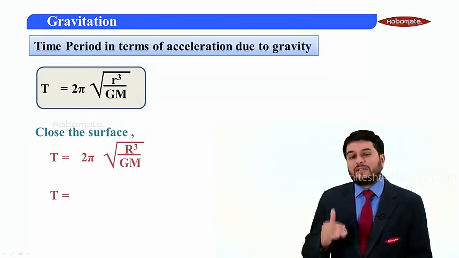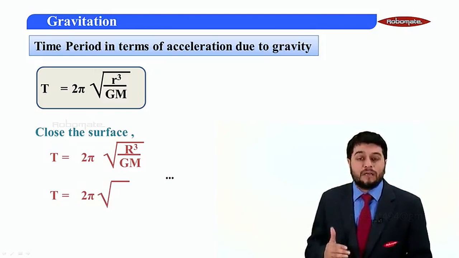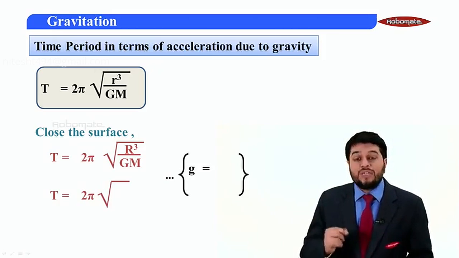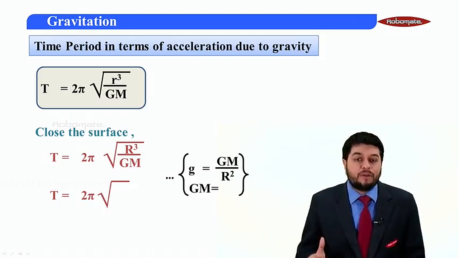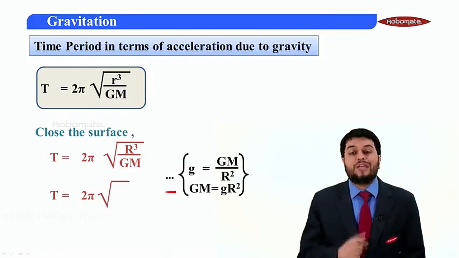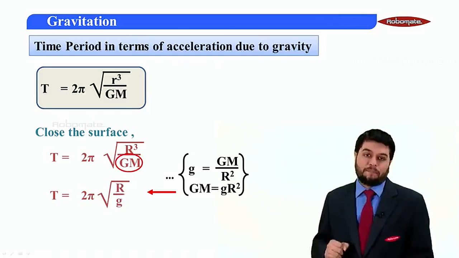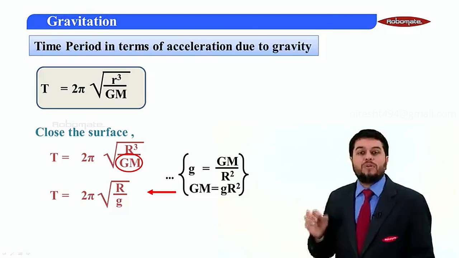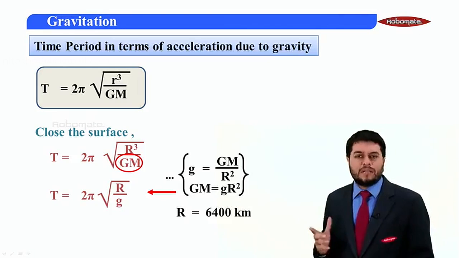Now, acceleration due to gravity very close to the surface of the earth is given by a formula we had done in the previous module: g is equal to GM upon R square. If I take GM on one side, I get GM is equal to gR square. Let's substitute this in place of GM. So finally what I get is time period T is equal to 2 pi root of R upon g. Is it a constant?